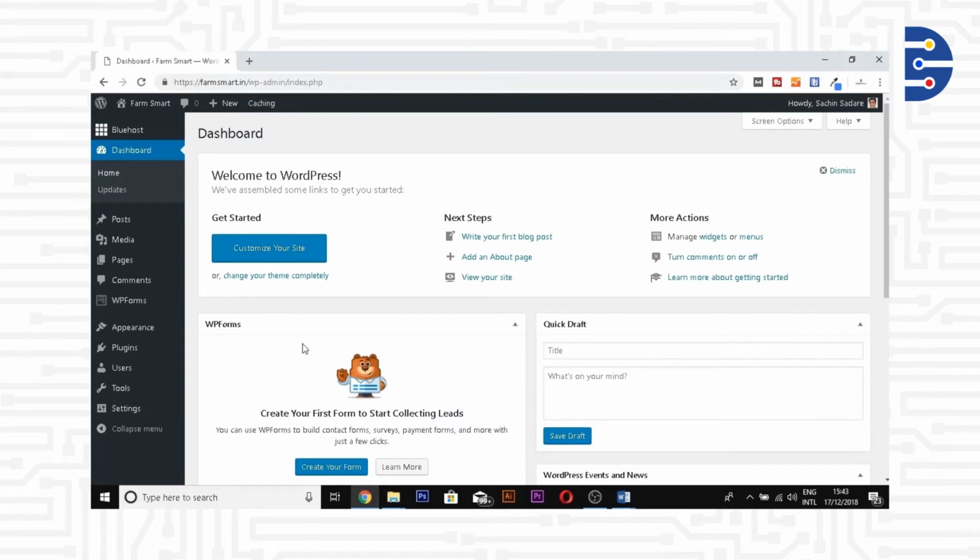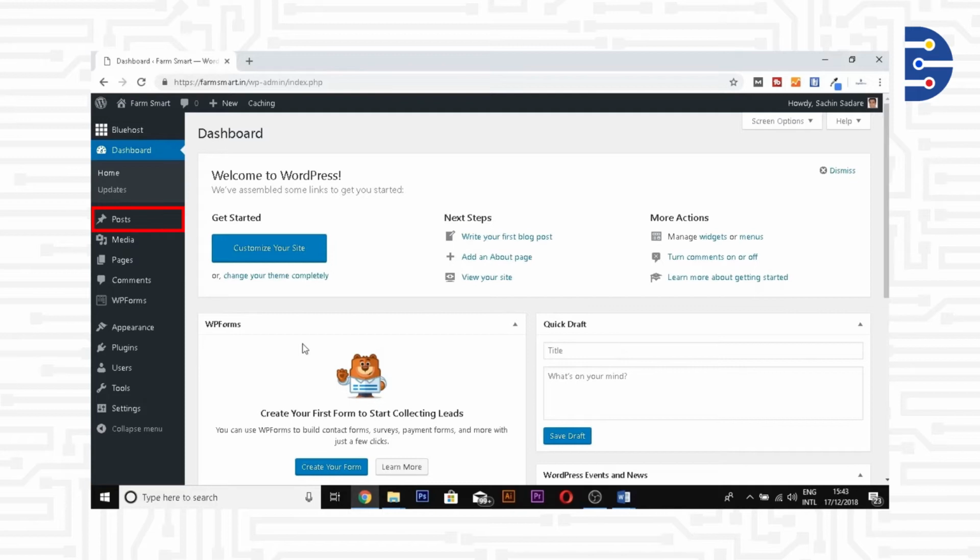Point number 1. In the world of WordPress, blogs are called posts. So don't get confused if you don't see the word blogs on the WordPress dashboards. Search for the word posts and that's where your blogs will be written.